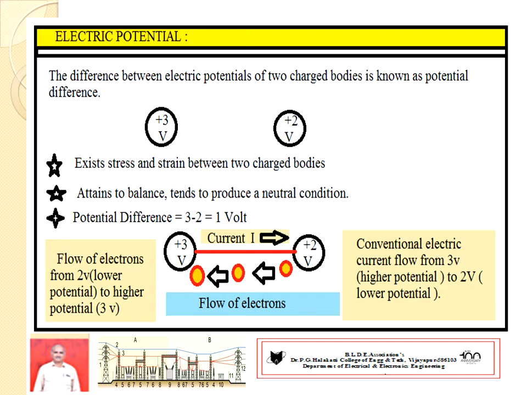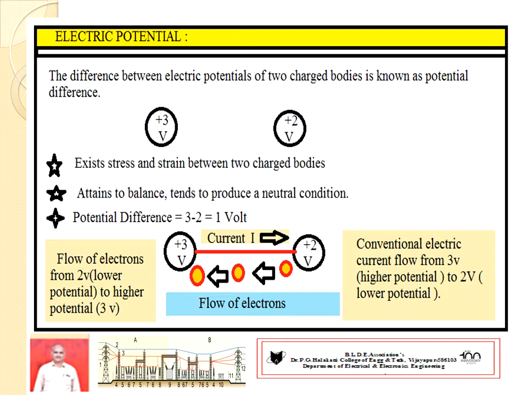So there is a stress and strain between these two charged bodies, and they always try to attain balance, tending to produce the neutral condition. Hence potential difference is expressed as the difference between these two charged bodies. Hence 3 minus 2 is known as 1 volt. So it is also expressed in volts. The potential difference between these two charged bodies is 1 volt.